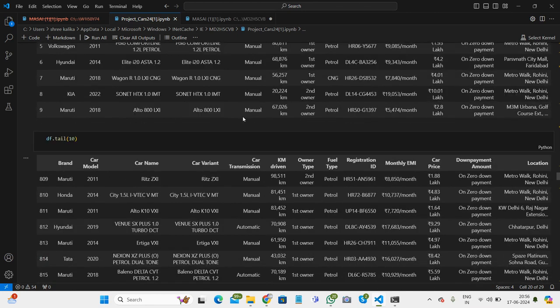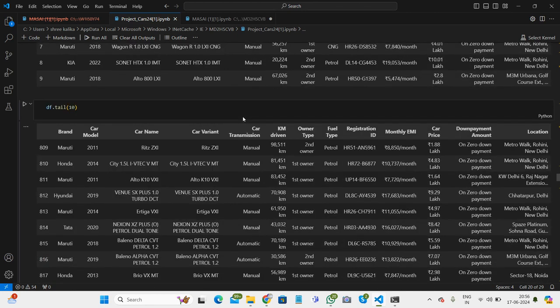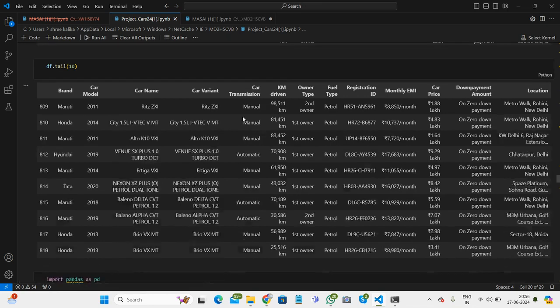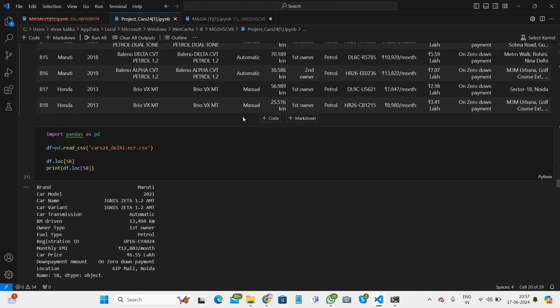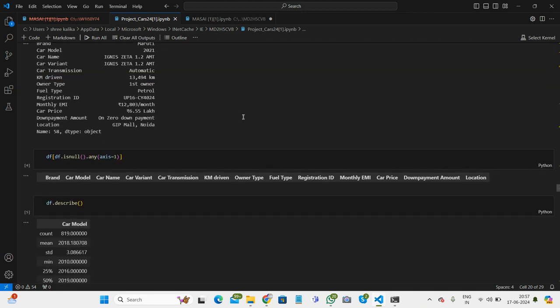After that we see the last 10 rows. For that we use df.tail. After that we just see a random location in the data frame. For that we use df.loc. In loc we use 58, and for that we get row 58. After that we use the isnull function .any with axis equal to 0. By using this we got an empty column, so there are no null values.